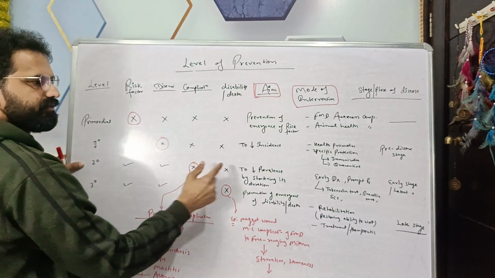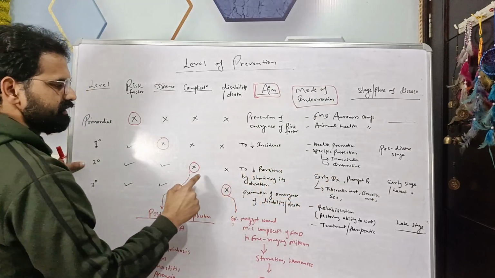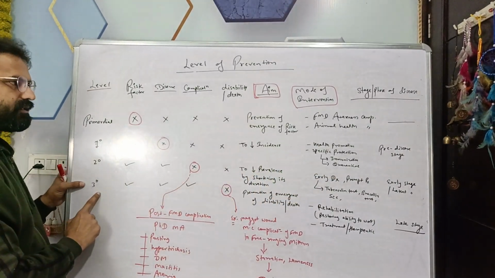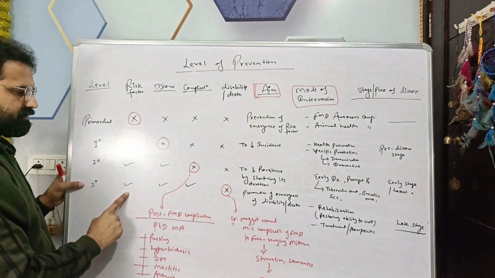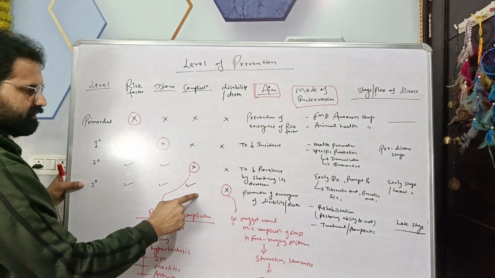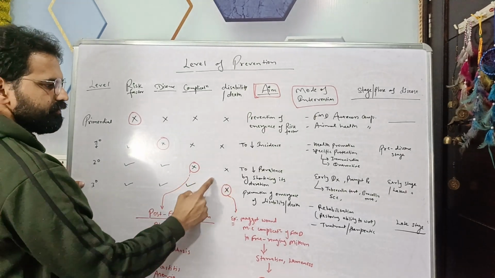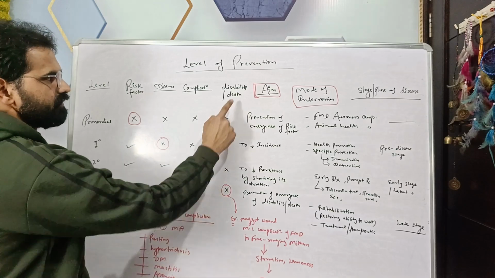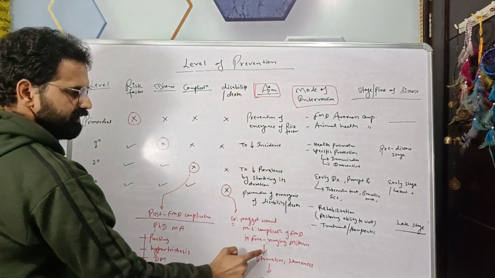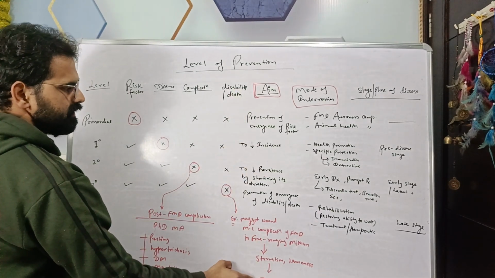This can be achieved with the help of early diagnosis and the treatment. Then tertiary, risk factor, disease, complication is there. We want to prevent further disability or death of the animal.